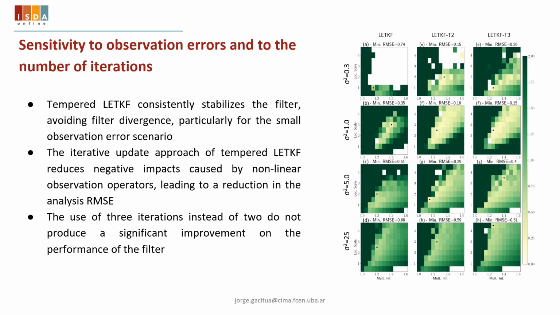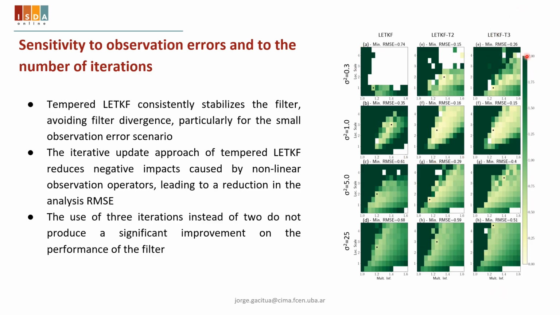In this first set of experiments, we explore the sensitivity of the iterative LETKF to the number of iterations and to the observation error variance. Here in the first column, we see the LETKF. In the second column, we see the LETKF with 2 iterations, and in the third column, we see the LETKF with 3 iterations. And in the different rows, we see the different observation error variances.